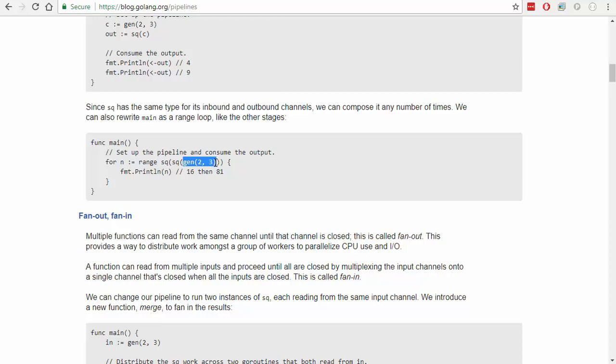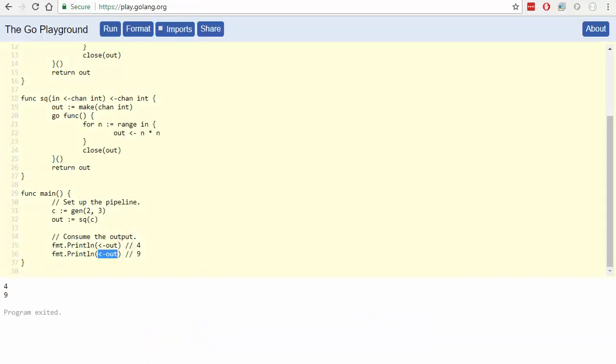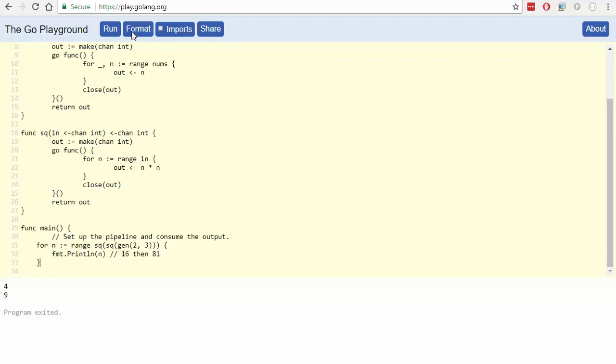So we're going to generate these two things. We're going to square them. So that's going to give us our 4 and 9. And then we're going to square that again. And that'll give us our 16 and 81. Let's just try that. Make sure that's still cool. And format. Oh. Format. Run. Okay. 16 and 81. Good.